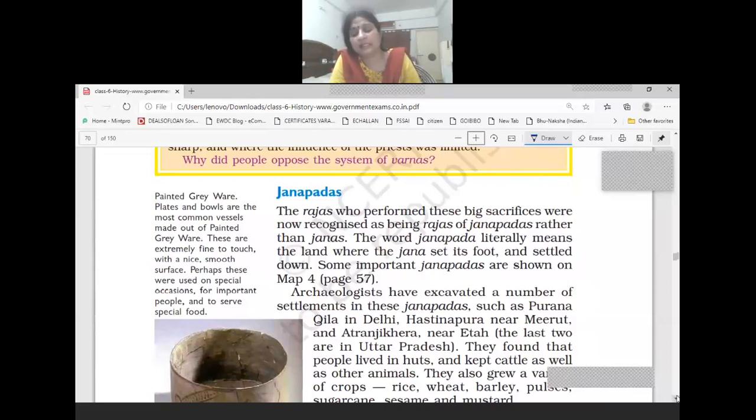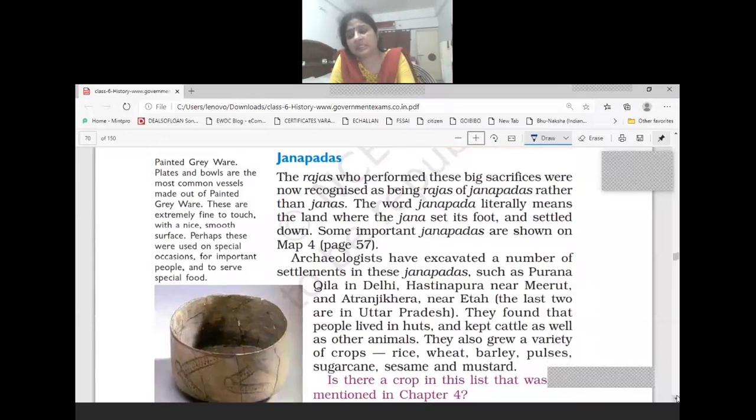Okay. Some important Janpada settlements which have been excavated by archaeologists are Purana Killa in Delhi, Hastinapur near Meerut, and Atranji Kheda near Eta. All these are sites of Janpada.